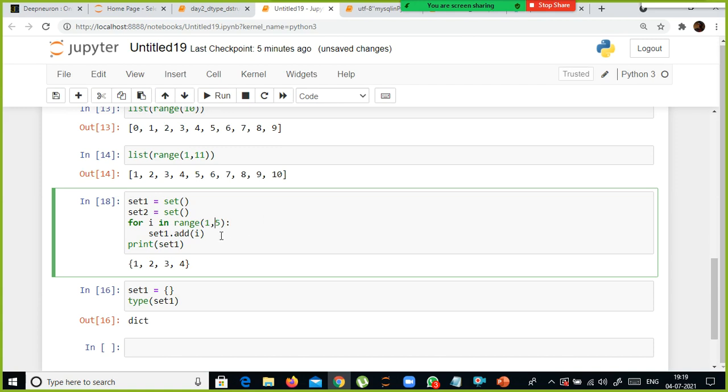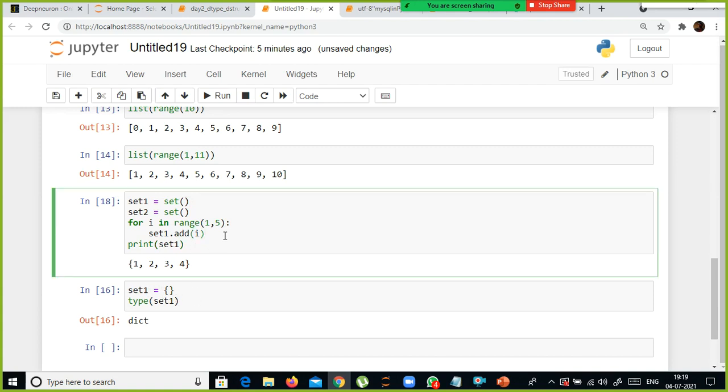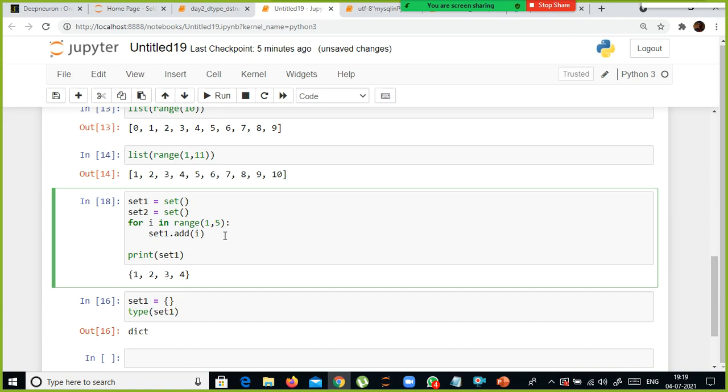Similarly, you can generate values for set 2 also. Using add, you can iteratively include the values. And also we can perform the AND operator also. For example, I'm going to create another set. Set 2 is already there. I'm going to insert the values in the set 2 also.